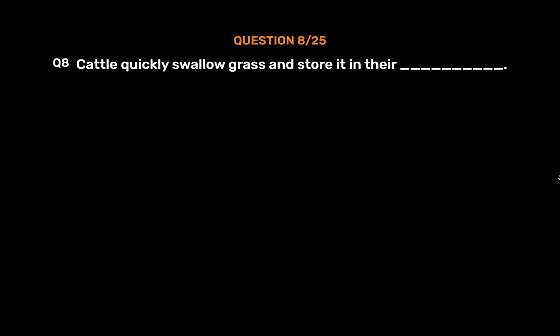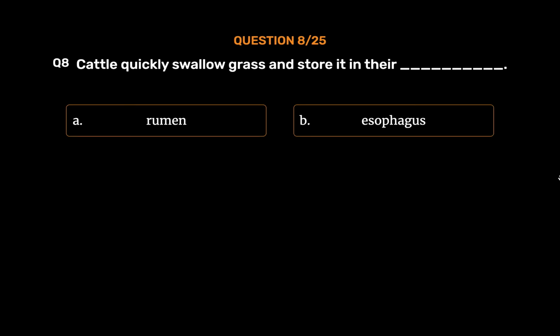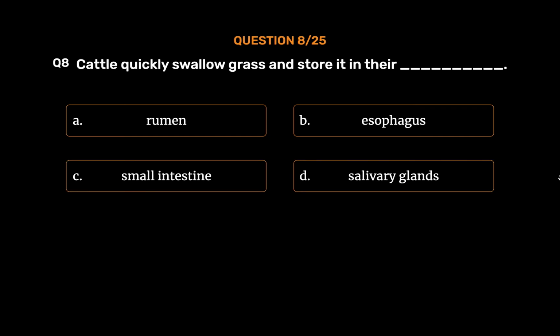Question number 8. Cattle quickly swallow grass and store it in their underscore. Option A. Rumen. Option B. Esophagus. Option C. Small intestine. Option D. Salivary glands. The correct answer is option A.